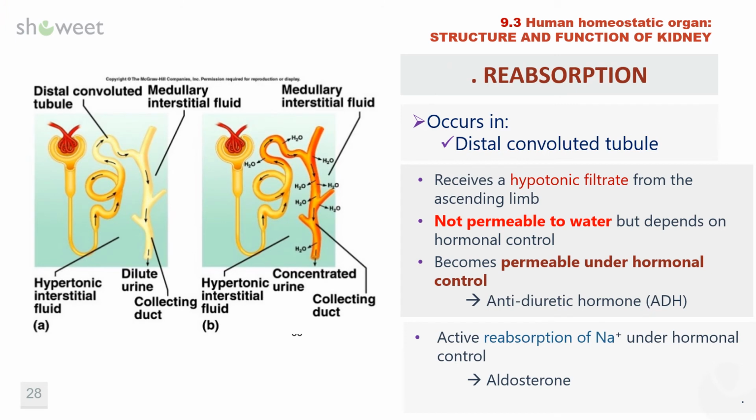The distal convoluted tubule receives a hypotonic filtrate from the ascending limb. The distal convoluted tubule is not permeable to water but becomes permeable under hormonal control, which is antidiuretic hormone, known as ADH, while active reabsorption of sodium ion occurs under hormonal control, which is aldosterone.